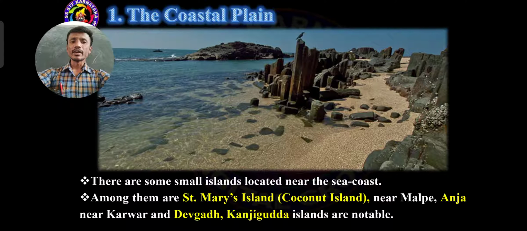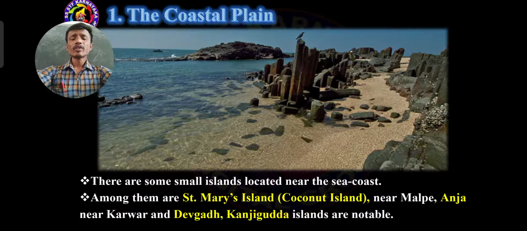Then Devagada and Kanjigudda islands are notable. These are very important islands. Saint Mary's Island or Coconut Island, Anja Island, Devagada Island, Kanjigudda Island are the important islands located especially in Karnataka's coastal plain.